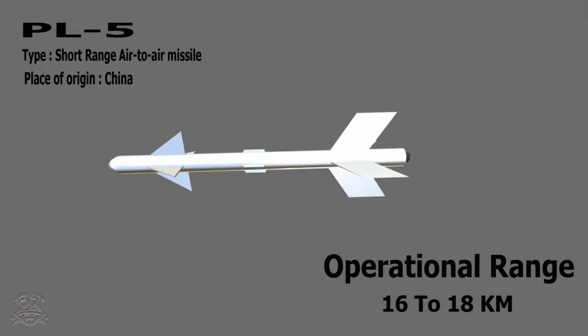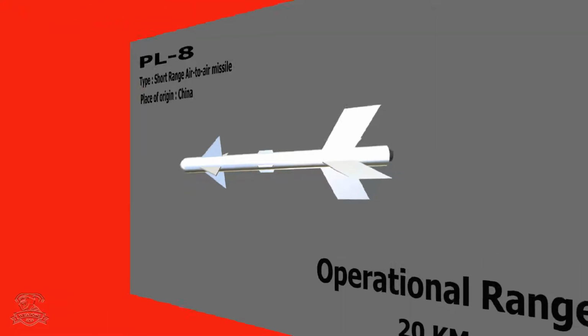PL-5, Type: Short-Range Air-to-Air Missile, Place of Origin: China, Operational Range: 16 to 18 kilometers. PL-7, Type: Short-Range Air-to-Air Missile, Place of Origin: China, Operational Range: 14 kilometers. PL-8, Type: Short-Range Air-to-Air Missile, Place of Origin: China, Operational Range: 20 kilometers.